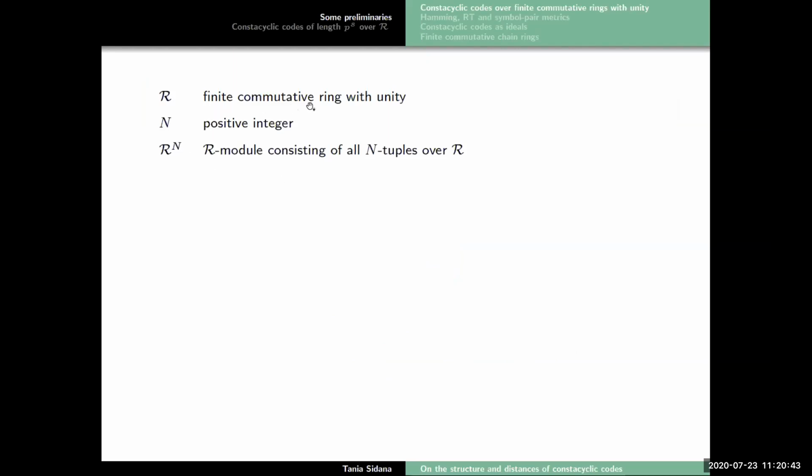Let us begin with a few notations and definitions. Let R be a finite commutative ring with unity and n be a positive integer. We will view the set of all n-tuples over R as an R module.